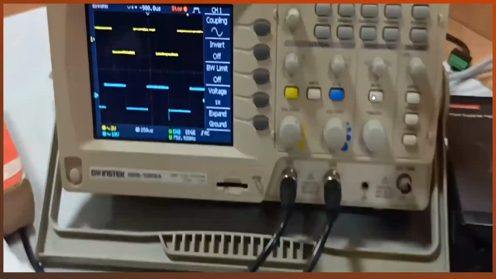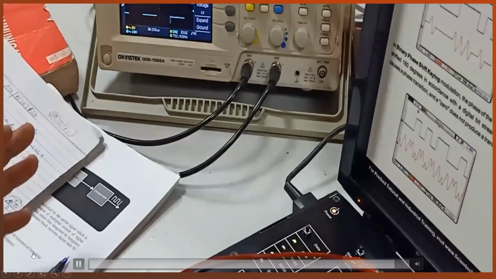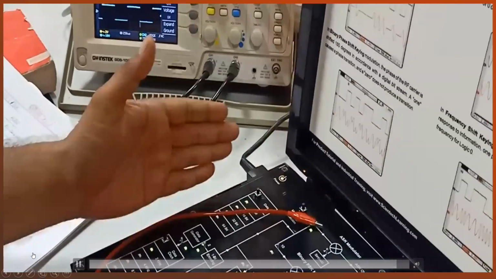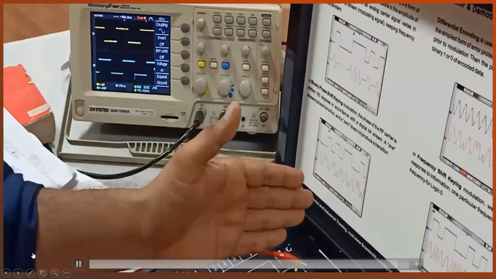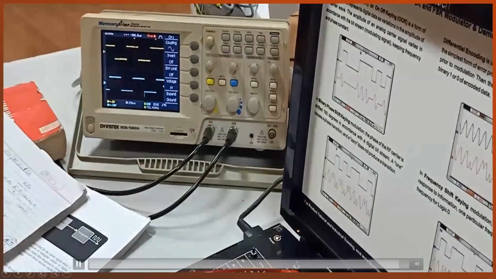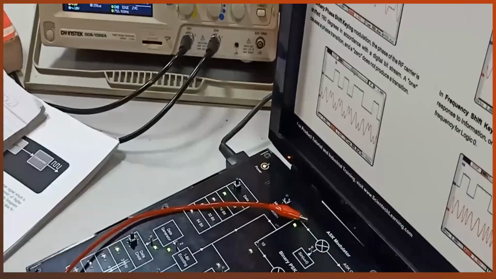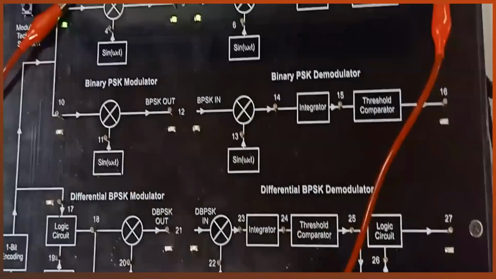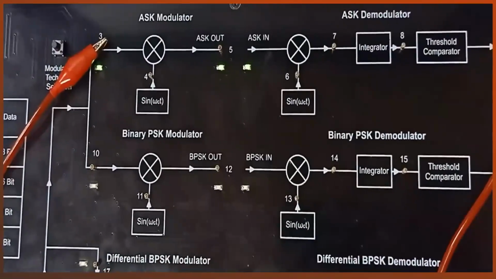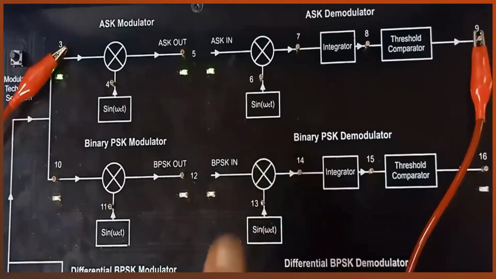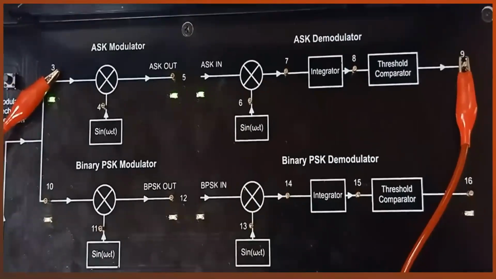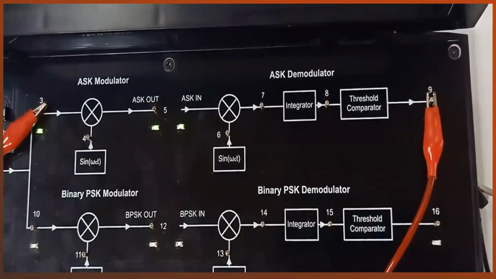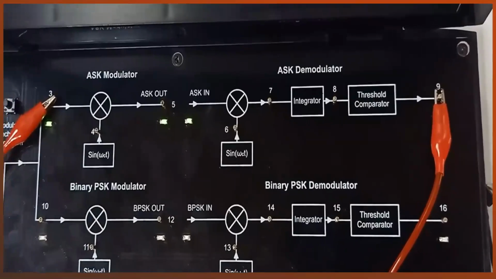So this is the whole ASK modulator, in which data, assuming pseudo data is coming, gets multiplied with sin omega ct and we have the ASK output. This signal is provided to the demodulator, where it is again multiplied with sin omega ct, then passed through the low pass filter and comparator. We finally have the demodulated output.